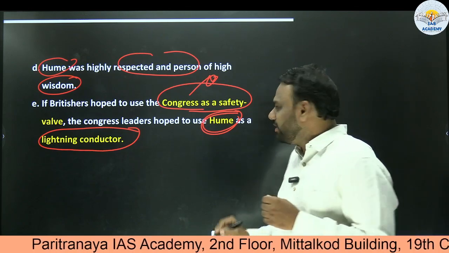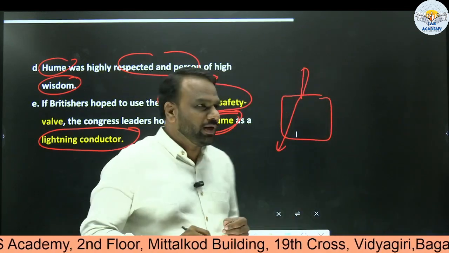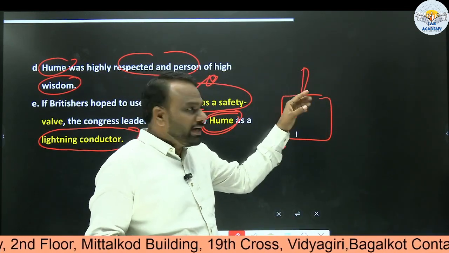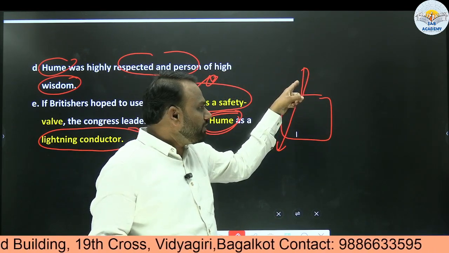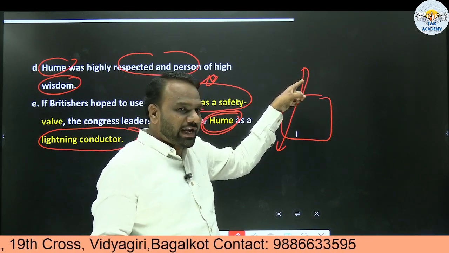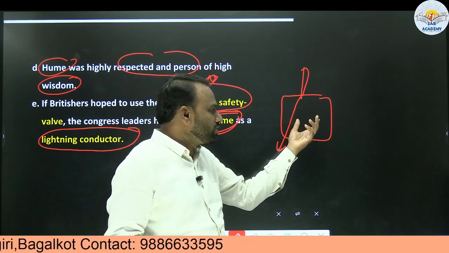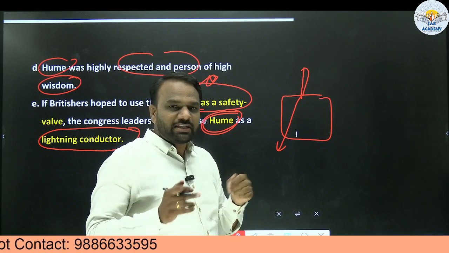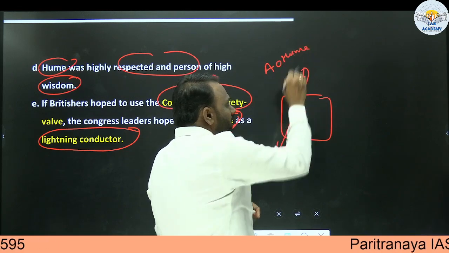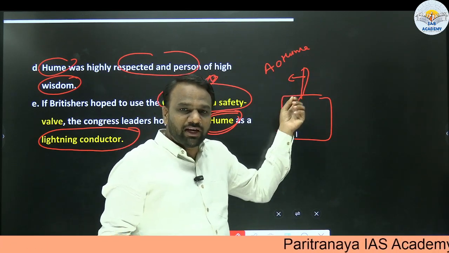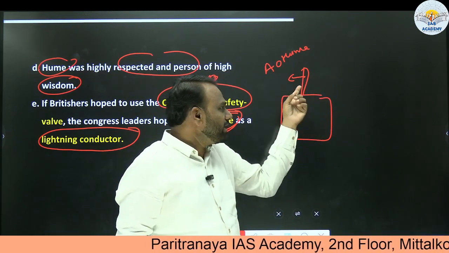What is a lightning conductor? On top of our home, generally we keep an iron rod which is connected to the earth. Whenever there is a lightning strike, in the absence of this rod, what happens? It will cause damage to our home. Because of the presence of this lightning conductor, whenever there is lightning, it will take all that energy and transfer it to the earth. In this way, the shock to the home will be prevented. Similarly, A.O. Hume acted as a lightning conductor. How? Suppose there was no A.O. Hume, and there was some other Indian here, then Britishers would have crushed it. But now Britishers have not crushed it because it is being led by A.O. Hume.